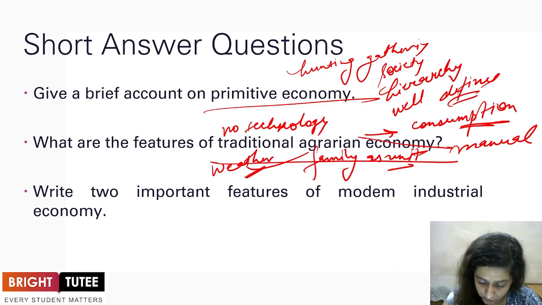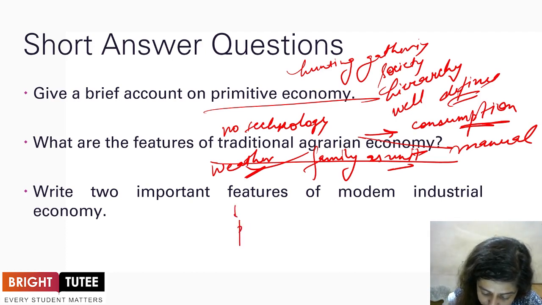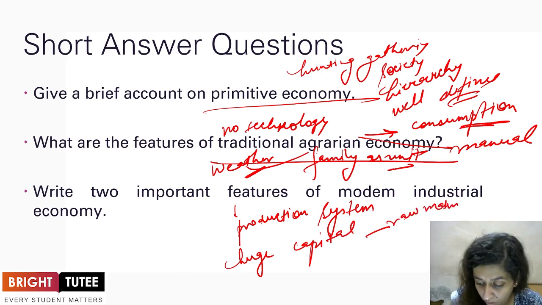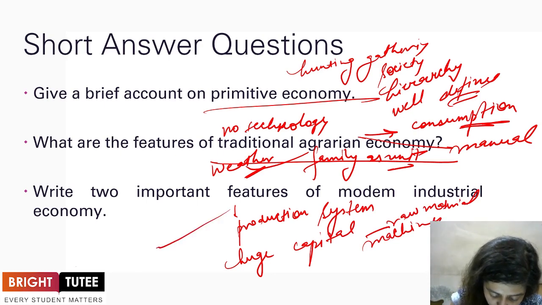Right, two important features of the modern industrial economy. When you talk about the modern industrial economy, you have to mention the production system, which has become very expensive. It needs huge capital investment for purchasing raw materials and machinery, and you need a larger population to satisfy the needs of the machinery.